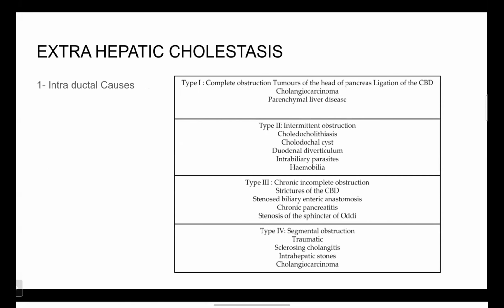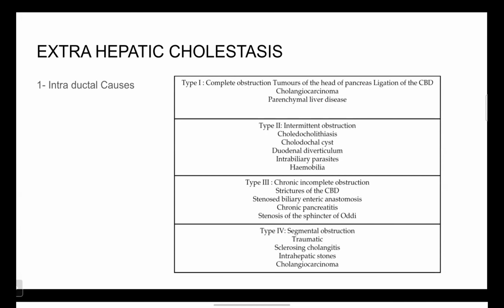Extrahepatic: in extrahepatic, we have intraduodenal and extraduodenal causes. In intraduodenal causes, type 1 is complete obstruction. Examples are tumors of head of pancreas, ligation of CBD, cholangiocarcinoma, and parenchymal liver diseases. Type 2 is intermittent obstruction. Examples are choledocholithiasis, choledochal cyst, duodenal diverticulum, intrabiliary parasites, and hemophilia.